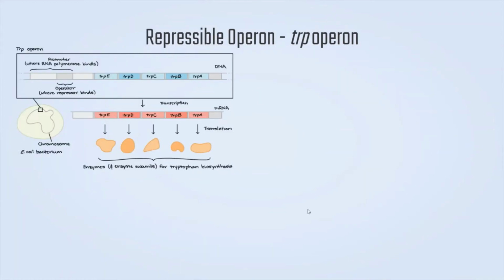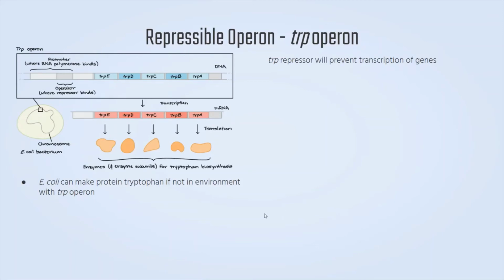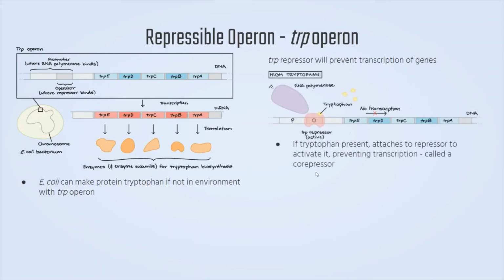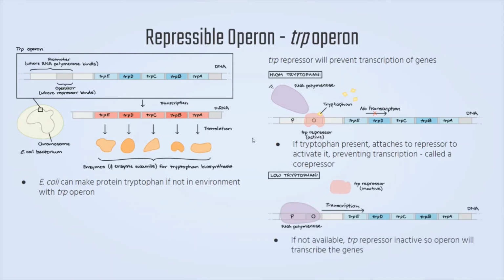Another type of operon is the trp operon, and this is a repressible operon. So usually E. coli can make the amino acid tryptophan if it's not in the environment with the trp operon. The trp repressor will prevent the transcription of genes. So if tryptophan is present, the tryptophan itself will attach to the repressor in order to activate it, and this repressor will prevent transcription and is called a co-repressor. However, if tryptophan is not present, the trp repressor will be inactive, so the RNA polymerase is able to transcribe these genes at the end.